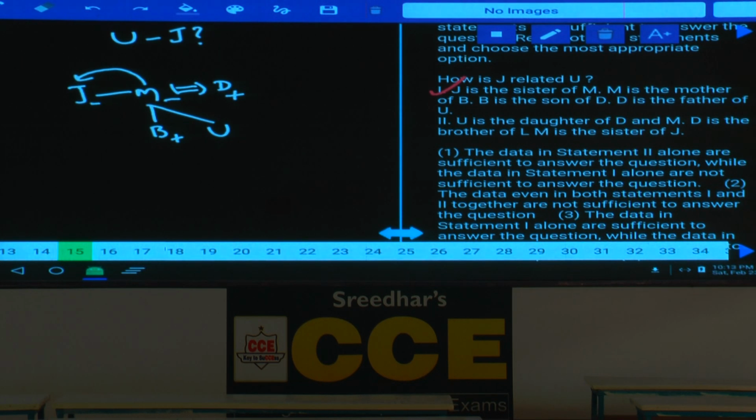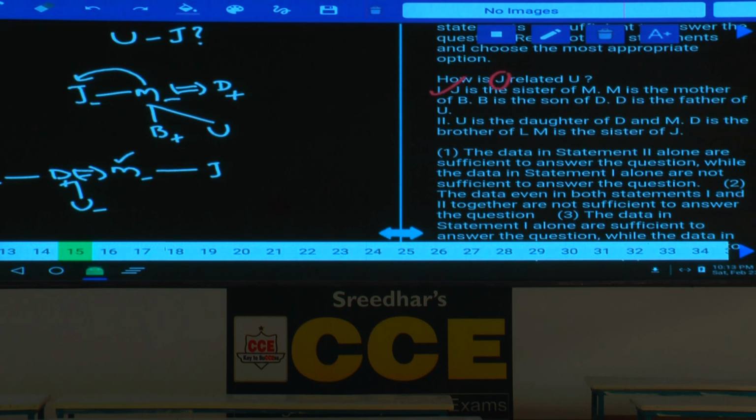Then coming to the second one, U is the daughter of D and M. D and M are a married couple. Now U is the daughter of these two persons. D is the brother of L. As D is the brother, male, M is a female, M is the sister of J. Then how is this J related to U? Now U's mother is M, mother's sibling. If J is a male, uncle is the answer, or if J is a female, aunt is the answer.